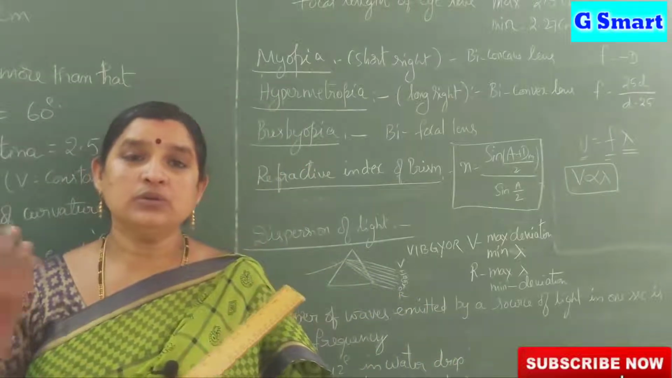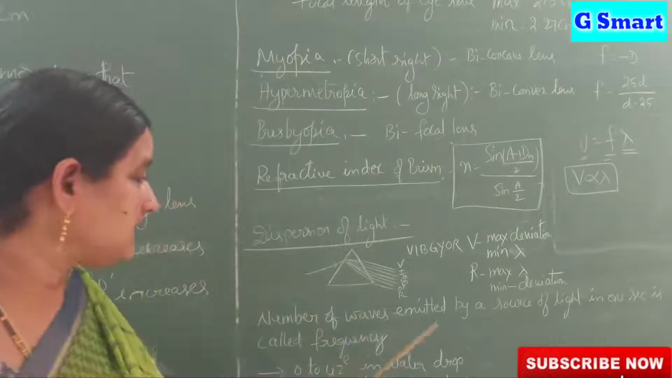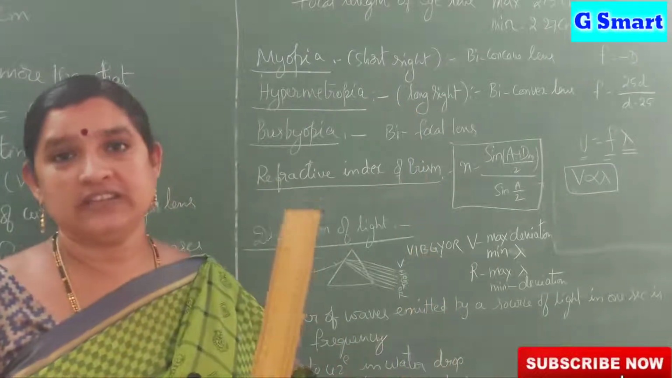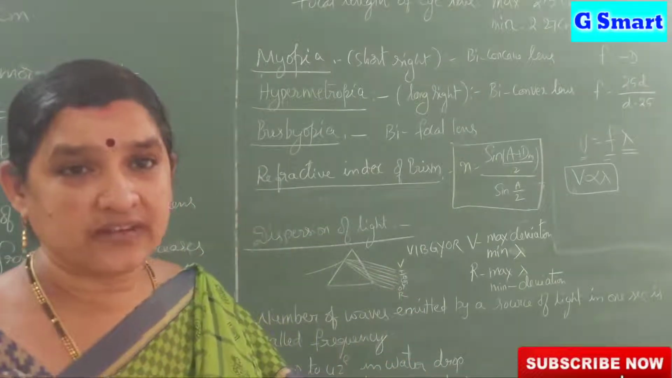It travels at 3 into 10 power 8 meter per second. The velocity of the light ray is constant. Light is also a source of energy, like wind and water.